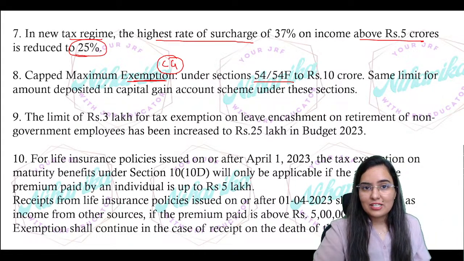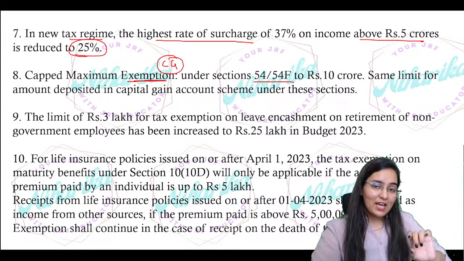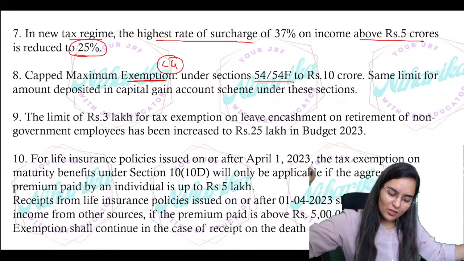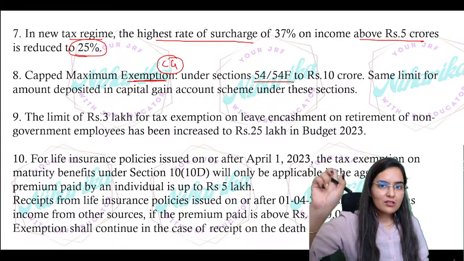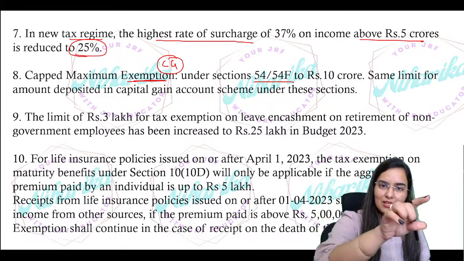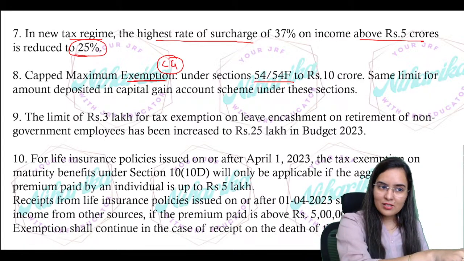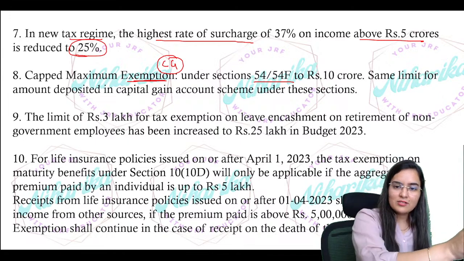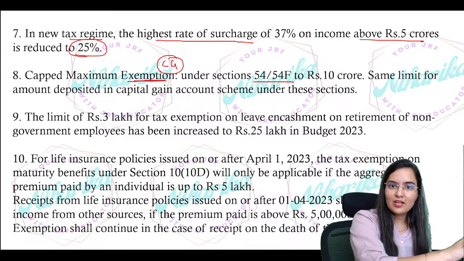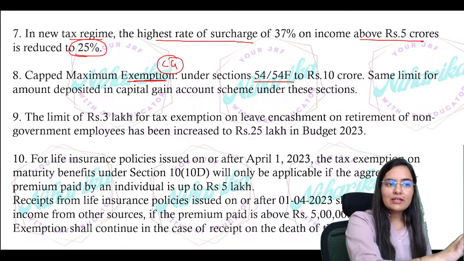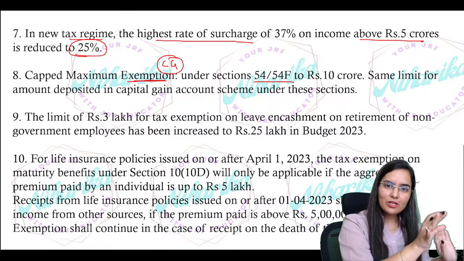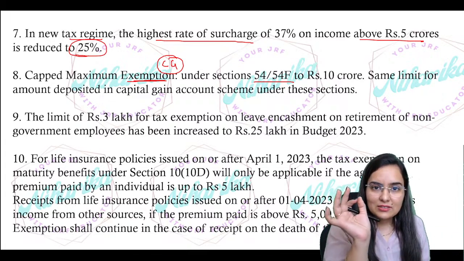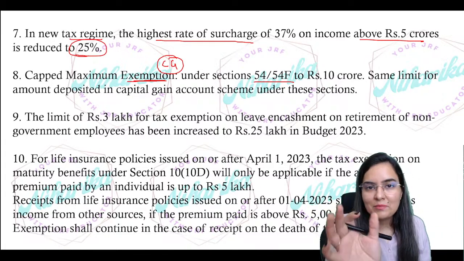Now, imagine if you are selling one house property and you are earning huge income. No problem. Now, the government is saying you are investing that money in some other house or under some of the government schemes like NHAI and so on, right? So the government is saying yes, no problem, you can invest, but now there will be a certain limit.